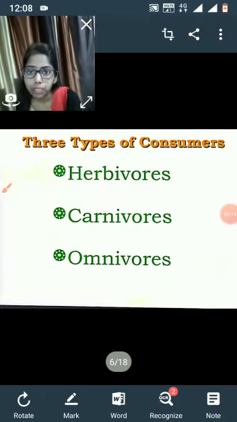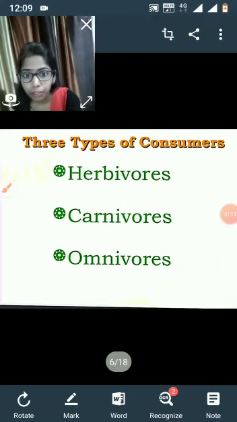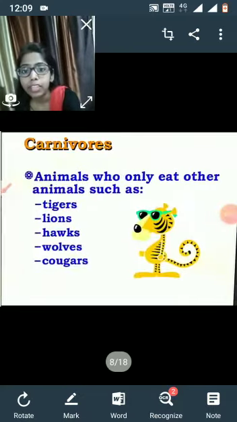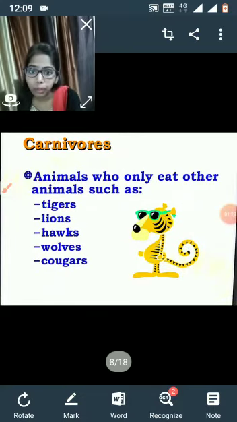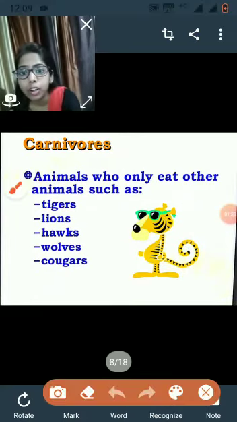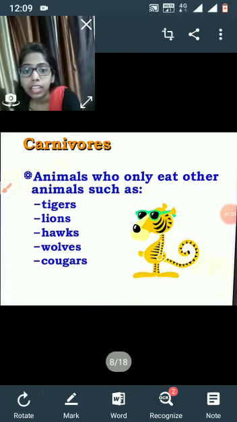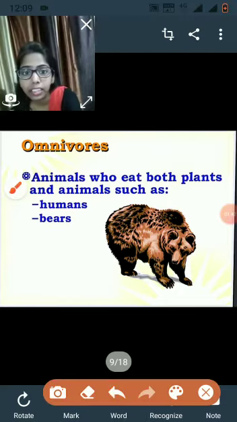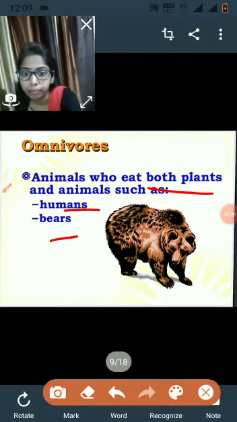Now, consumers are of three types: herbivores, carnivores, and omnivores. Herbivores are those animals which eat only plants, such as grasshoppers. Carnivores are those animals which eat only other animals, like tigers and lions. And omnivores are those animals which eat both plants and animals, like humans and bears.